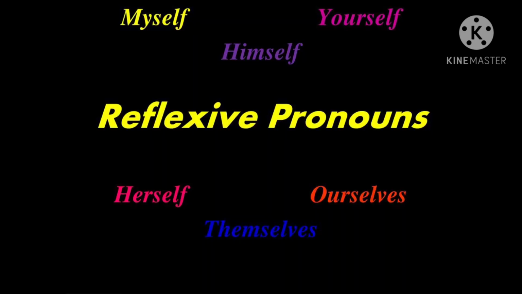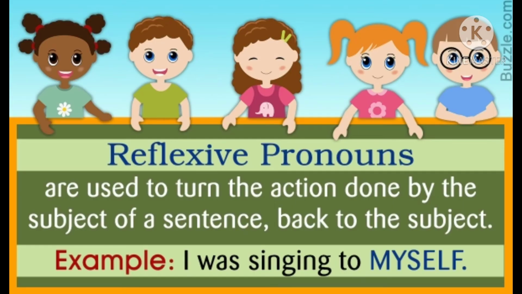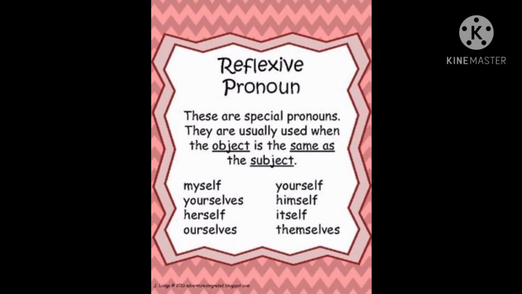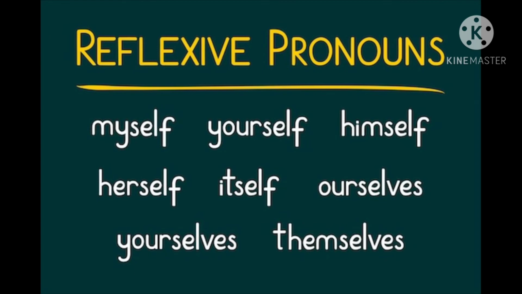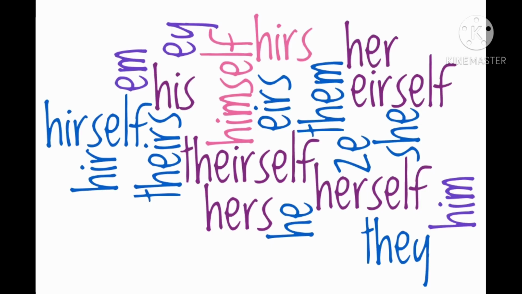The sixth kind of pronoun is reflexive pronouns. Reflexive pronouns are used to turn the action done by the subject of a sentence back to the subject. For example, I was singing to myself. So here in the sentence, myself is a reflexive pronoun. Some of the commonly used reflexive pronouns are myself, yourselves, herself, ourselves, yourself, himself, itself, themselves.